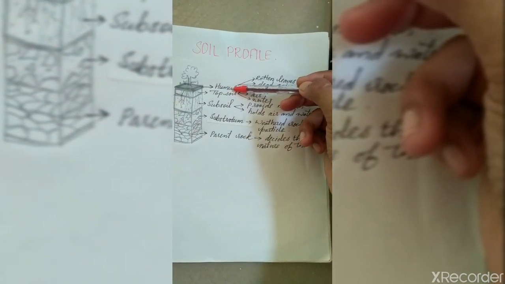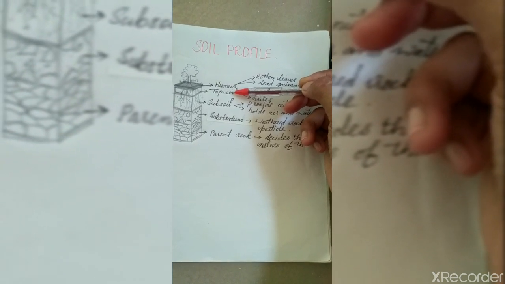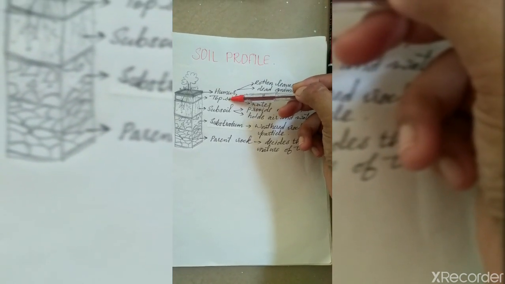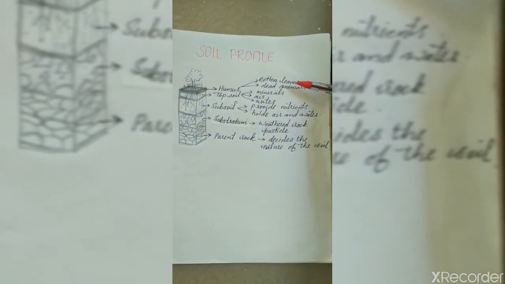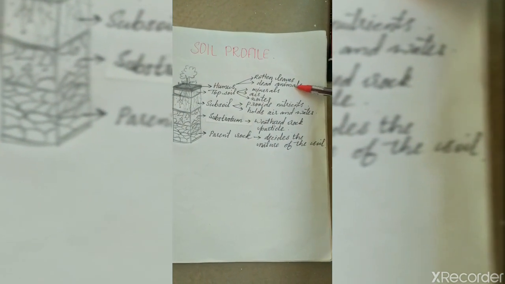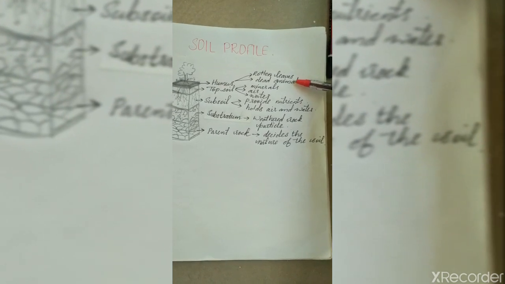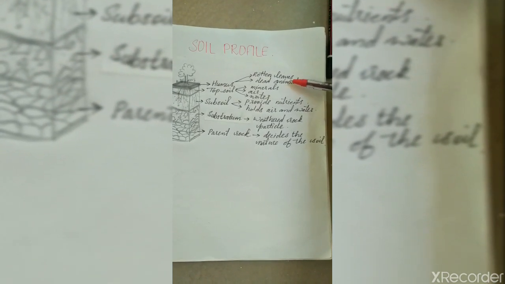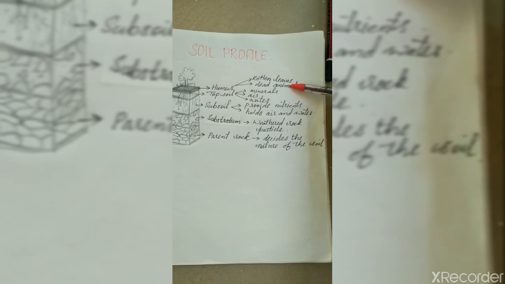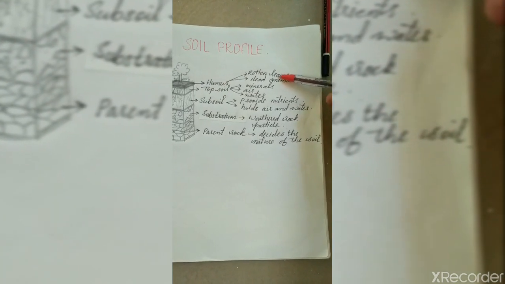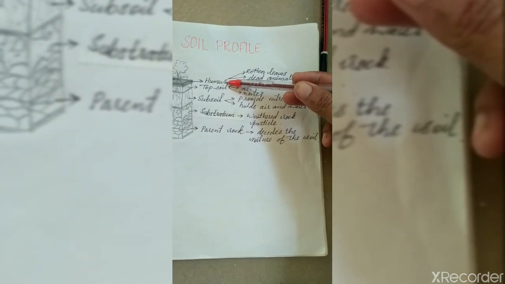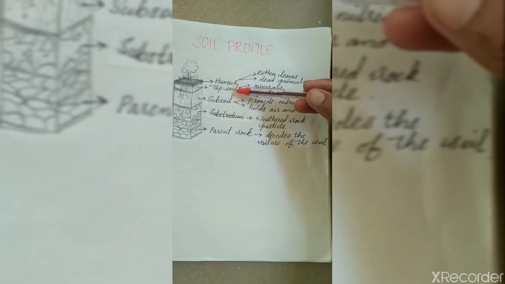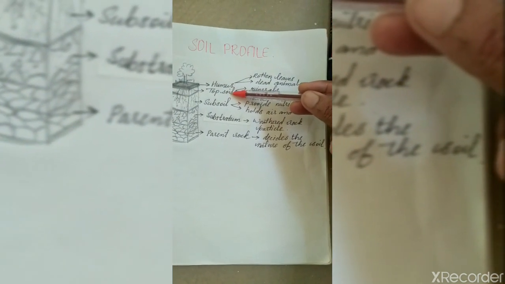Humus is actually a part of the topsoil, but above the surface of the topsoil we can see the rotten leaves and dead animal matter. When these vegetative and decayed animal matter become older, they are considered humus, and it is an important part of the fertility of the soil.